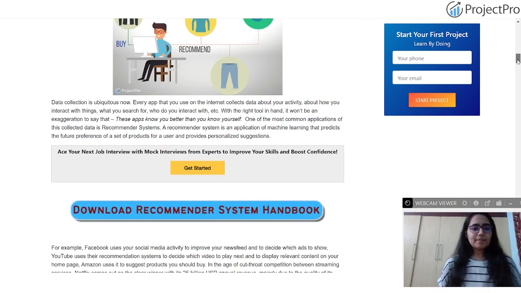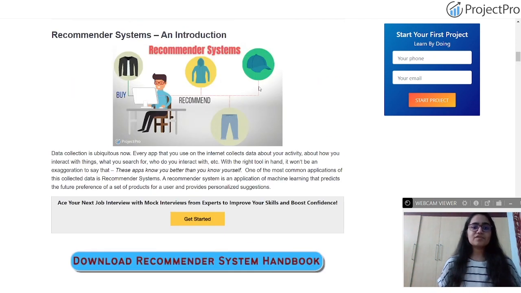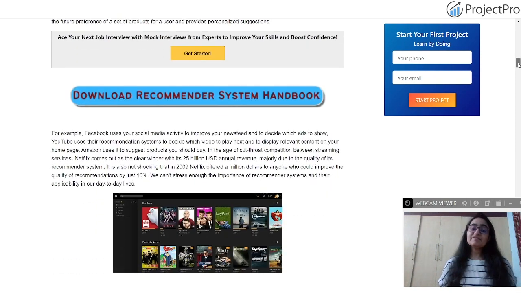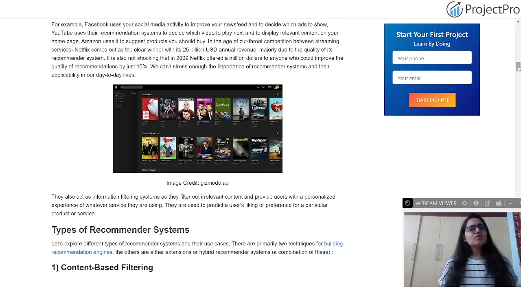So when I was talking about the concept of the previous purchase history of the user, not only that, but sometimes what you see is there are two users, user A and user B, which are similar. Now what do you mean by similar users? Similar users are those users who are likely to have similar tastes or similar preferences. For example, there are two users, user A and user B.